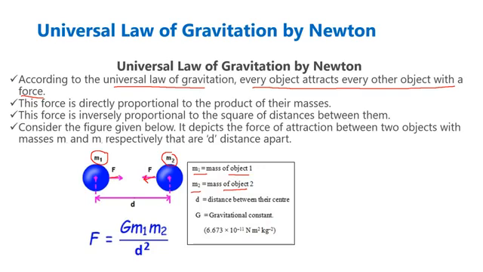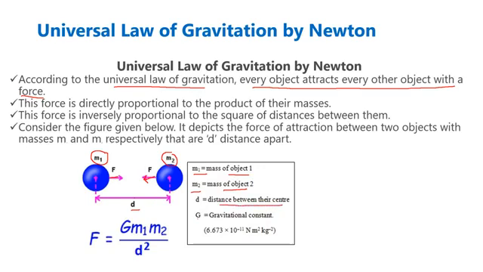or in the universe. Even between the computer and me, between the books and any other object which has mass, any object which has mass, they attract each other with a force which is equal and opposite. Clear? Here the distance we have considered is taken right from the center of object 1 and the center of the other object. So D is the distance between their centers.